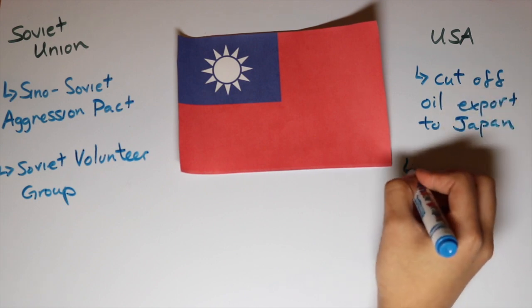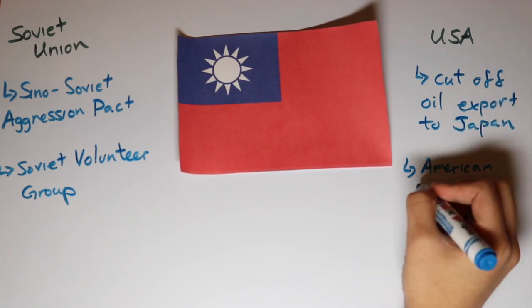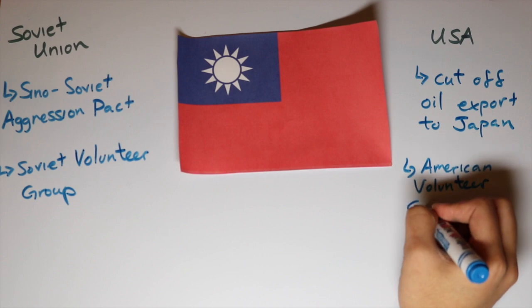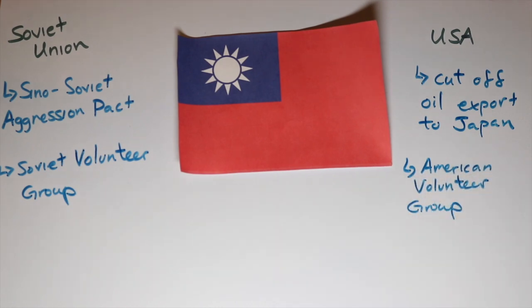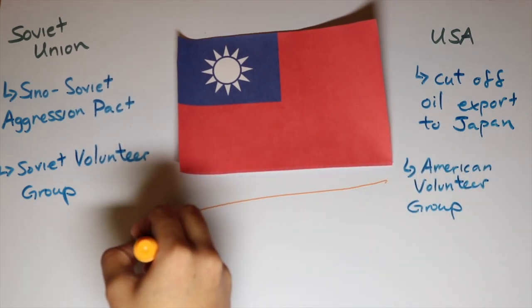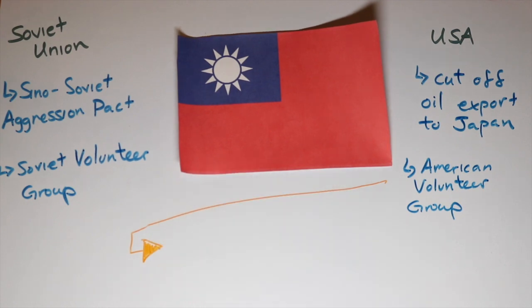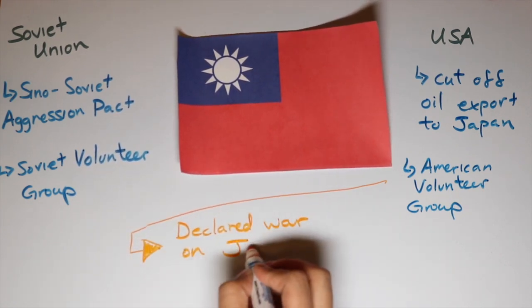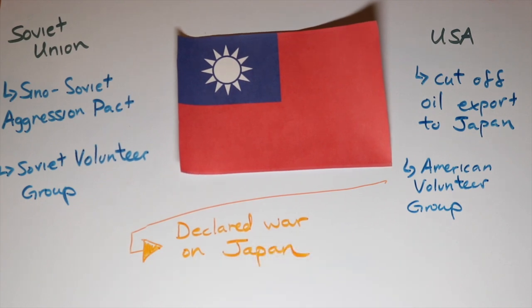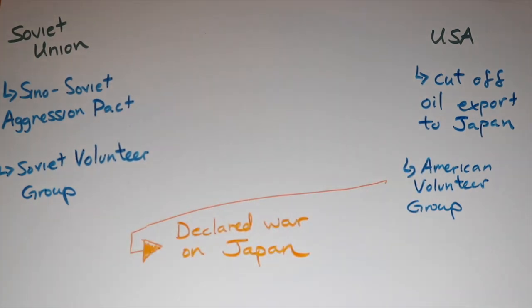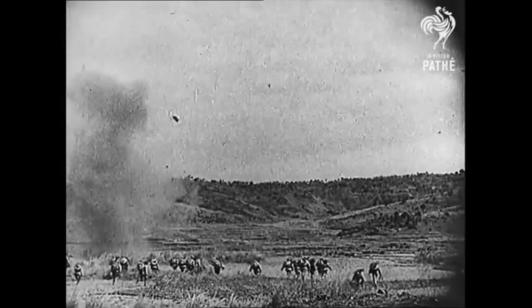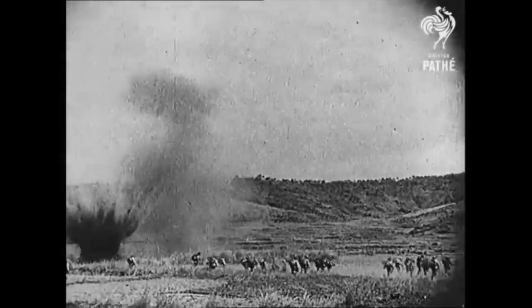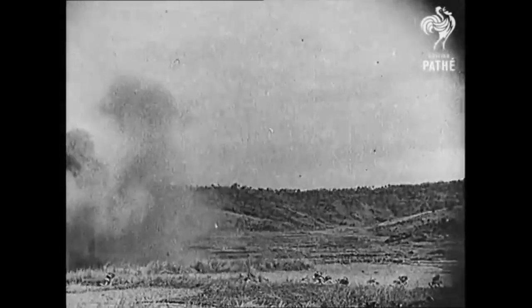The US also sent the American Volunteer Group, a squadron, to defend against the Japanese attacks in Burma. But it was only after the Japanese attack on Pearl Harbor that the US declared war against Japan. With this declaration, many other Western nations also realized the reality of Japan's aggressions. These countries were the Soviet Union, Germany, and the United Kingdom.